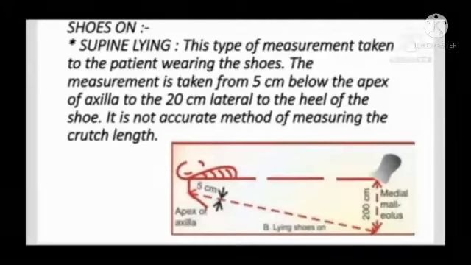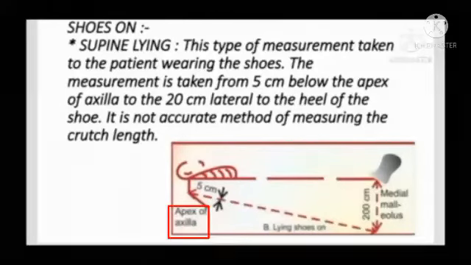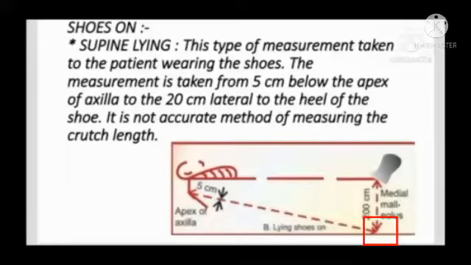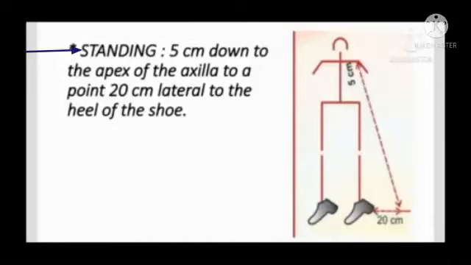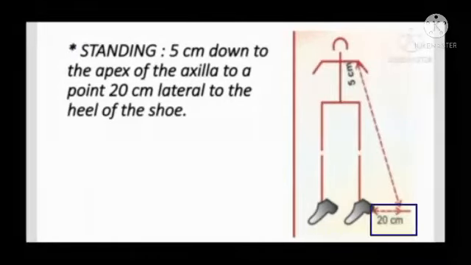Shoes on, supine lying position. This type of measurement is taken while the patient is wearing shoes. The measurement is taken from 5 cm below the apex of the axilla to 20 cm lateral to the heel of the shoe. It is not an accurate method of measuring the crutch length. Shoe on, standing position: the measurement is taken from 5 cm below the apex of the axilla to the point 20 cm lateral to the heel of the shoe.